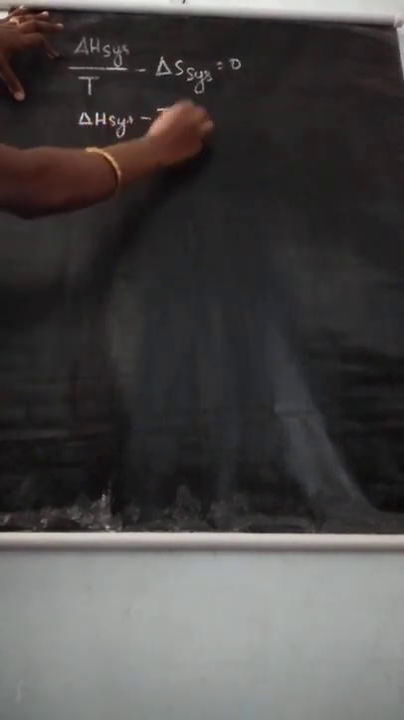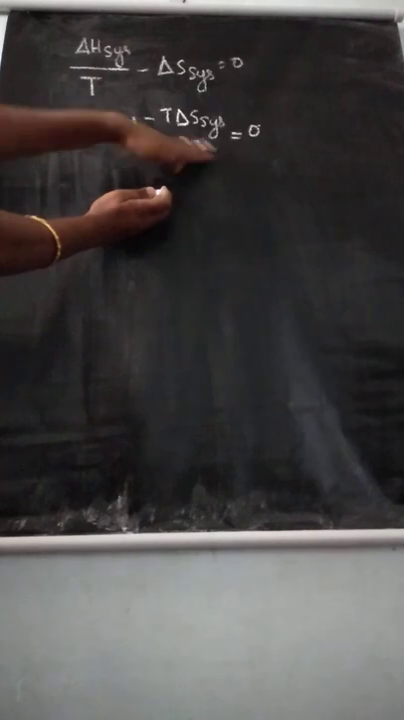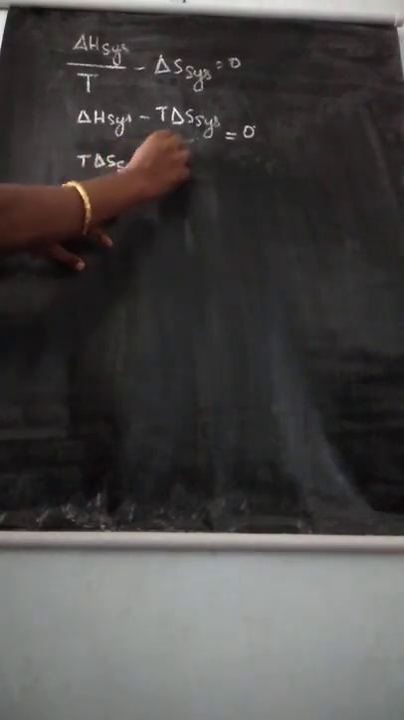Take this T in common. If you are taking this T, you can write delta H system minus T delta S system divided by T is equal to 0. If you take this T to this side, you will get delta H system minus T delta S system is equal to 0. Understand?